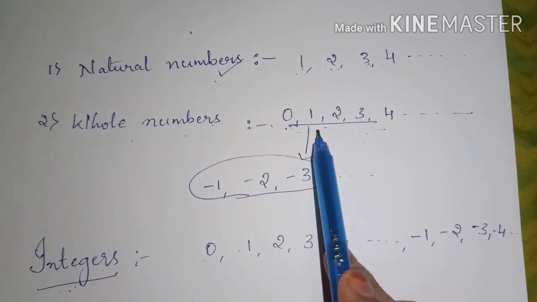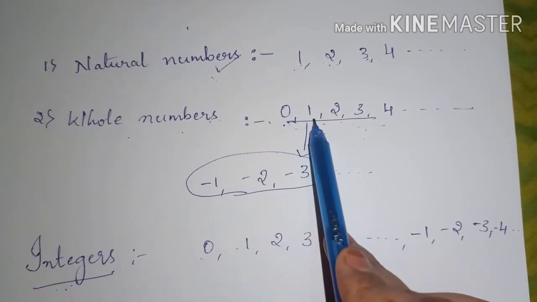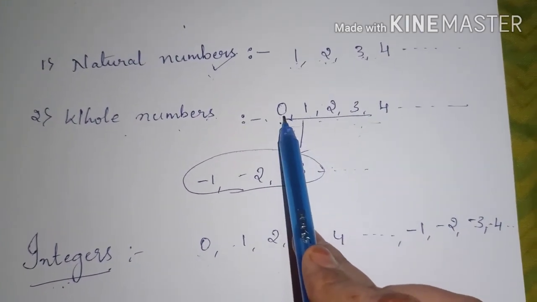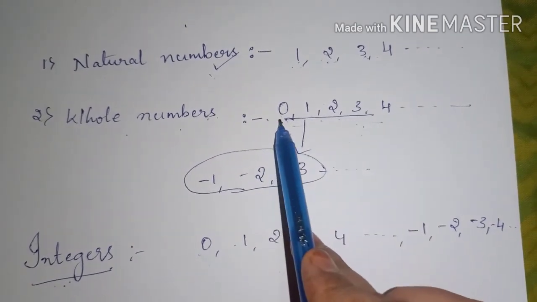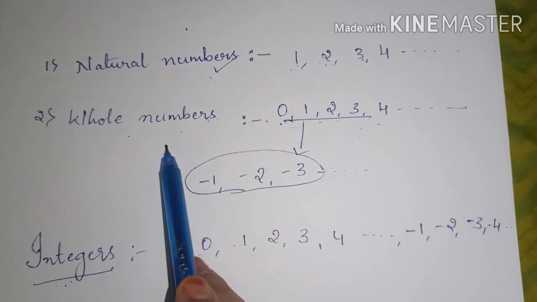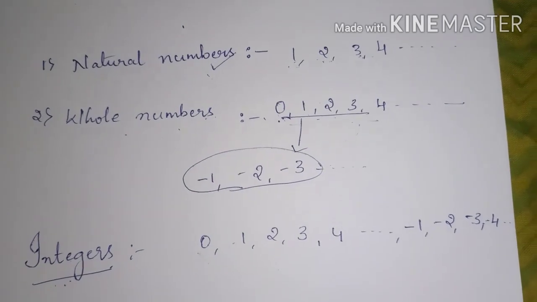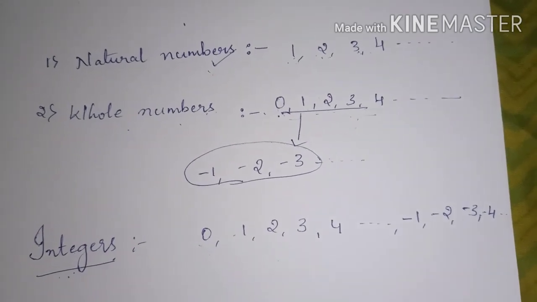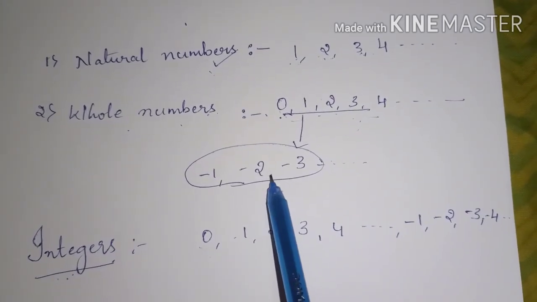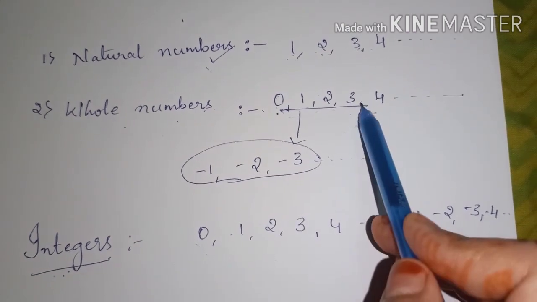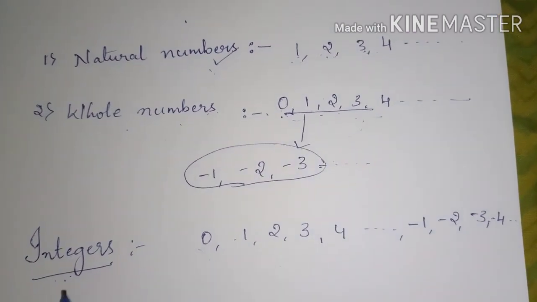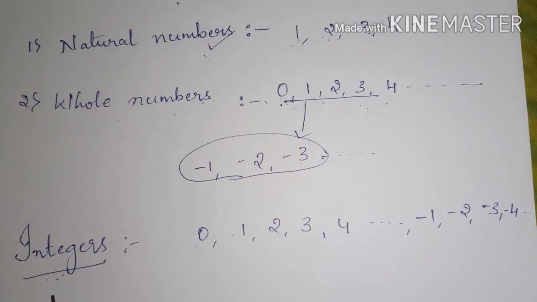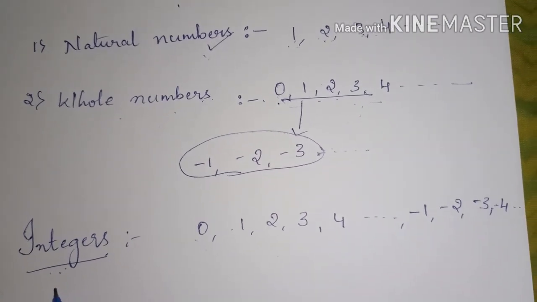Whole numbers are the natural numbers including 0. Then comes another set of numbers which include the negative numbers along with the whole numbers. This new collection we call integers.